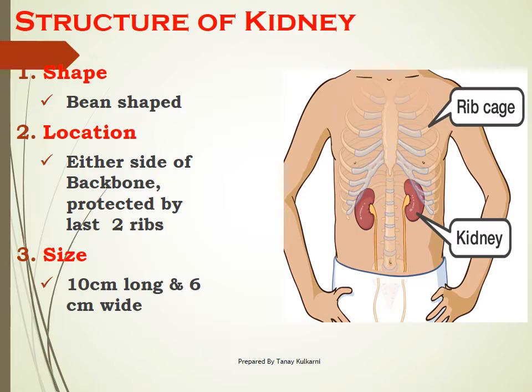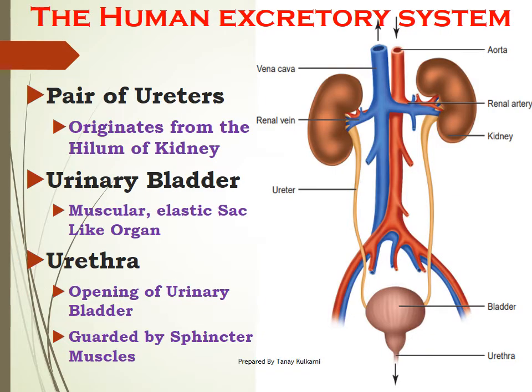There is one more observation from this picture, student. The right side kidney is slightly placed lower than the left one. This is because of the position of the liver. What is the size of the kidney? It is 10 cm long, 6 cm wide, and it is slightly pinkish in color because it is richly supplied with blood. Right? Move on to the next.